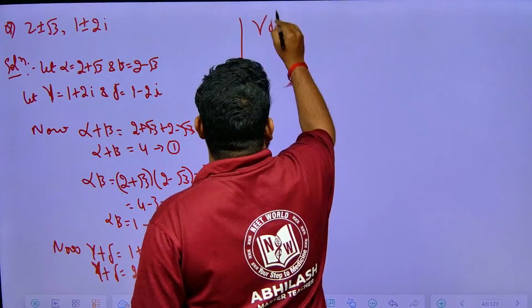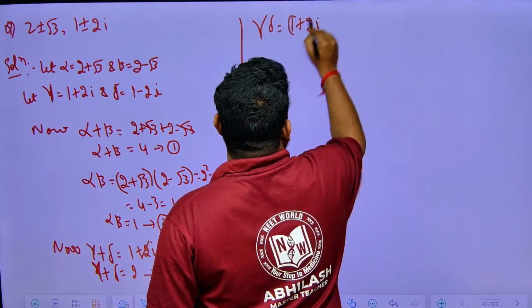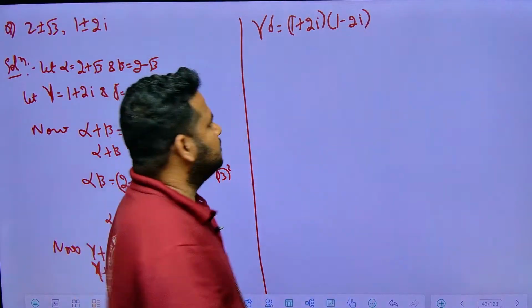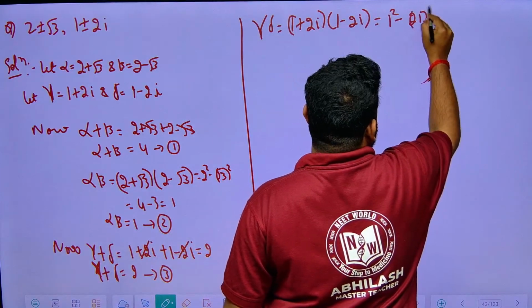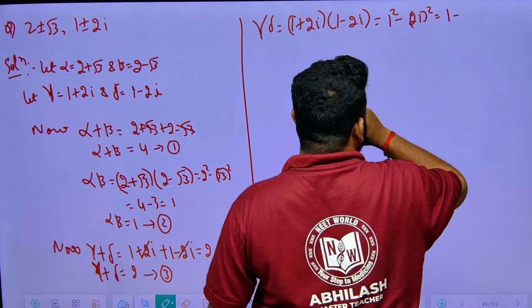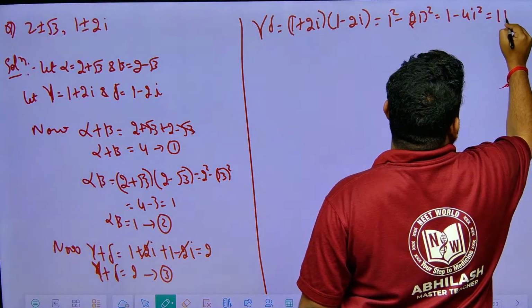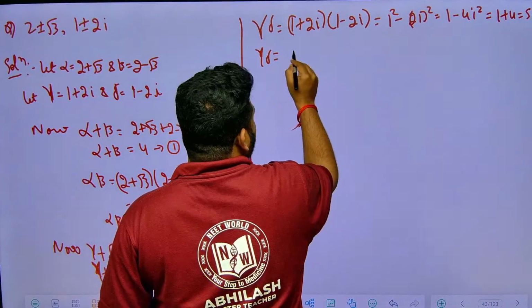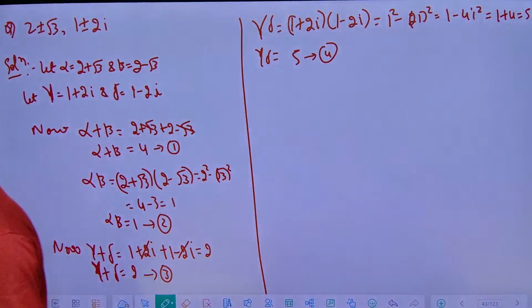Now see, just like how we found alpha beta, we will find gamma delta. Gamma delta will be equal to 1 plus 2i into 1 minus 2i. This is of the form a plus b into a minus b, so this will become a square minus b square: 1 square minus 2i square. So 1 square is 1, 2i square is minus 4 into i square, which is minus 1. So this will become 1 plus 4, that is equal to 5. So gamma delta will be equal to 5, let this be 4.